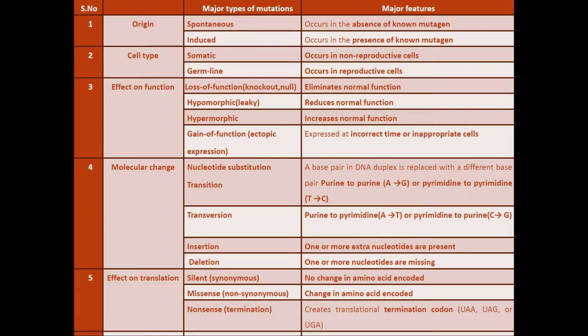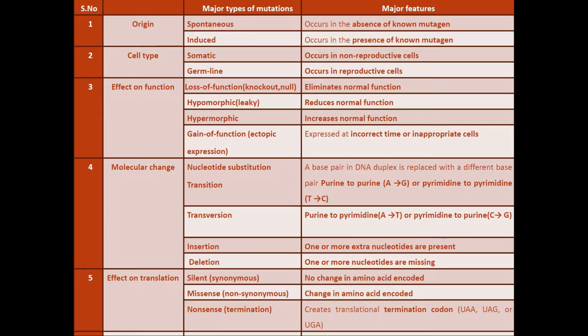In transversion, a purine will be replaced by a pyrimidine and a pyrimidine will be replaced by a purine. Then it is transversion. Insertion means a nucleotide or base pairs will be added extra, will be present extra. Then it is insertion. When they are removed or missing in the chain, then we call it deletion. The fifth one is the effect on translation.